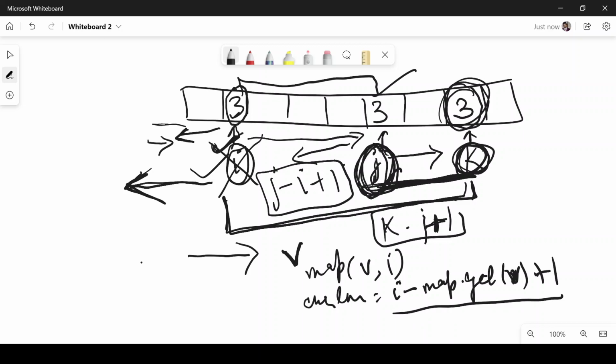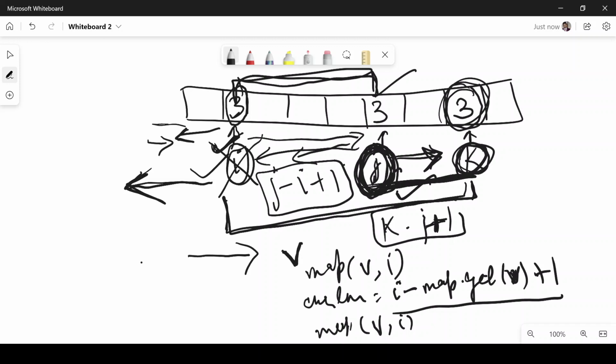Now when we do this, we update our map. Now the map will have value v comma the current index, again v comma I, because we saw that only the latest index will be relevant. So once we calculate the length of this subarray j comma I, we will update the map with the latest index of 3, so that when we move forward and we encounter a value 3 again, we compare that index with jth index, and not the index beyond this one. So that's the main logic that we will be using here.